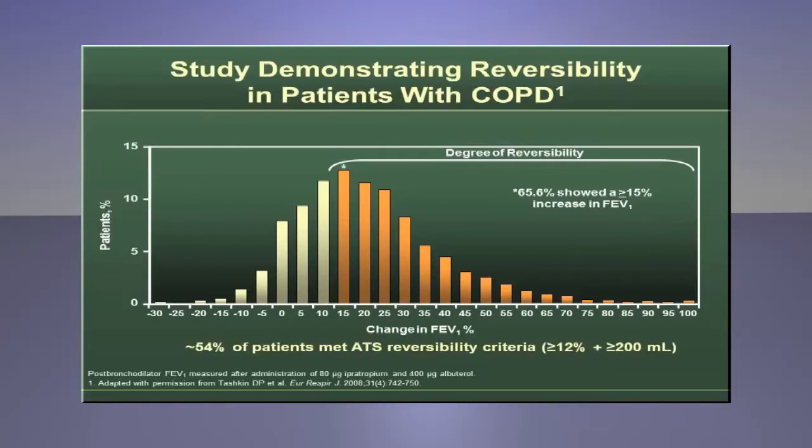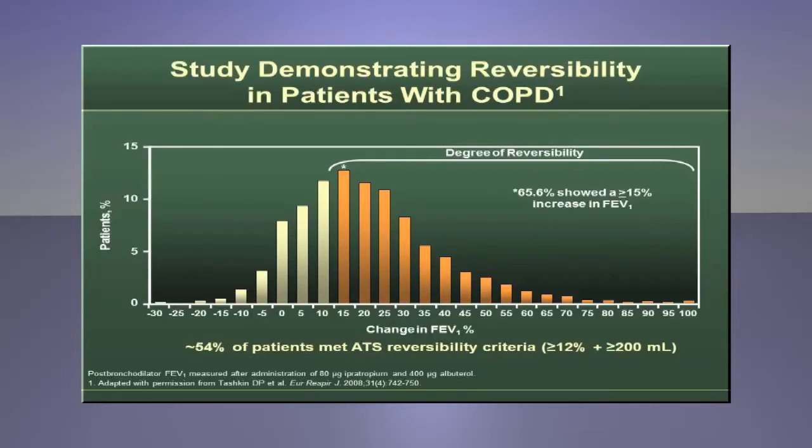Point out that more than 50% of patients met the ATS criteria for acute bronchodilator responsiveness, and approximately 20% of patients with very severe COPD met the ATS criteria for FEV1 reversibility. In addition, 49% of patients with very severe COPD showed reversibility based on an increased FVC, even in the absence